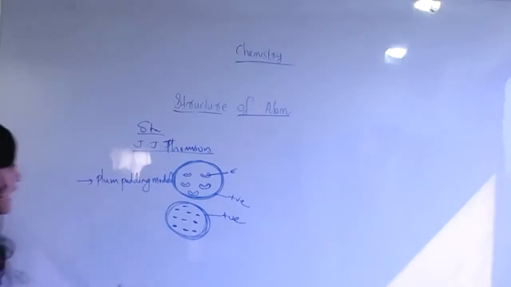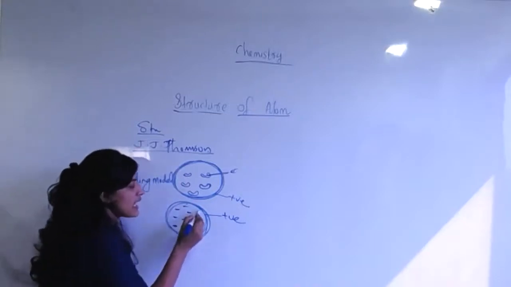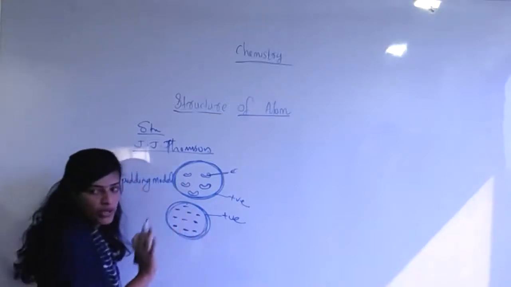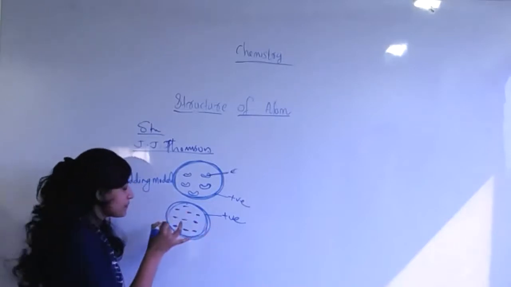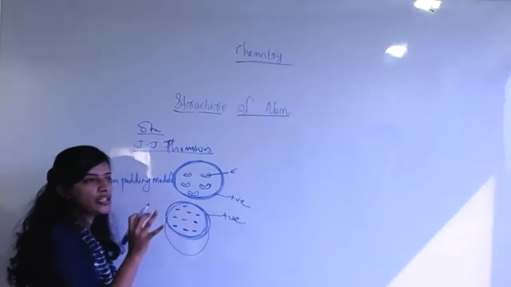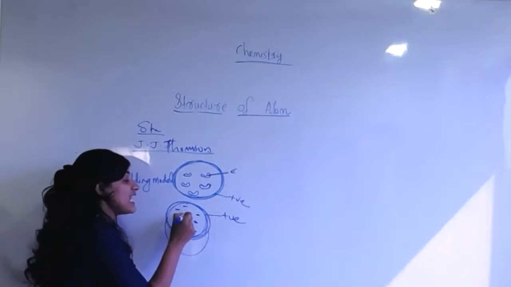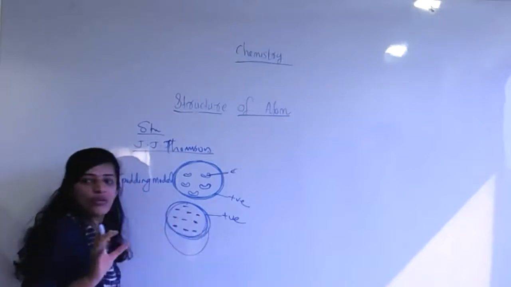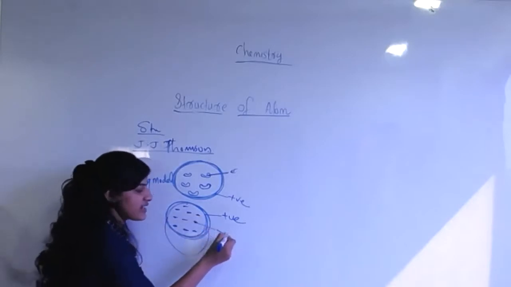Look, here J.J. Thomson is recommending that this is the atomic model. Suppose you imagine a watermelon. The outer covering carries a positive charge, and then electrons are embedded, like the seeds of a watermelon, so they carry negative charge.